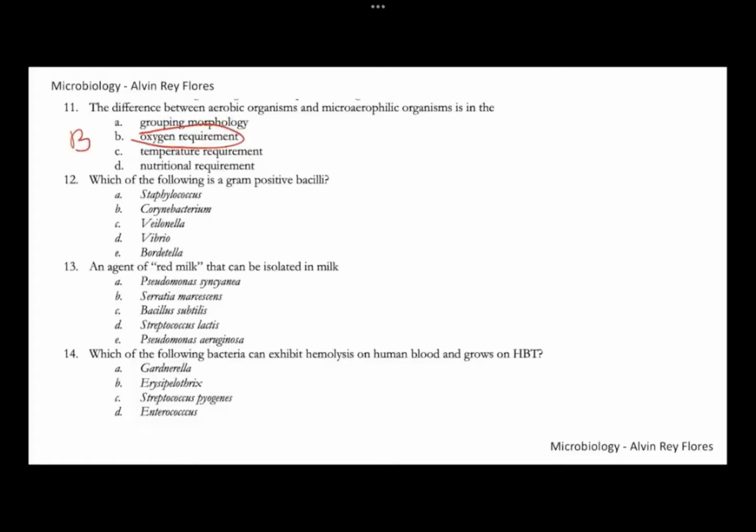Aerobic organisms prefer growing in the presence of oxygen, approximately 18 to 21% oxygen. On the other hand, microaerophilic organisms need a reduced amount of oxygen, around 5 to 10%. Microaerophilic organisms include Helicobacter as well as Campylobacter. So these groups of bacteria, the microaerophiles, require reduced amounts of oxygen.